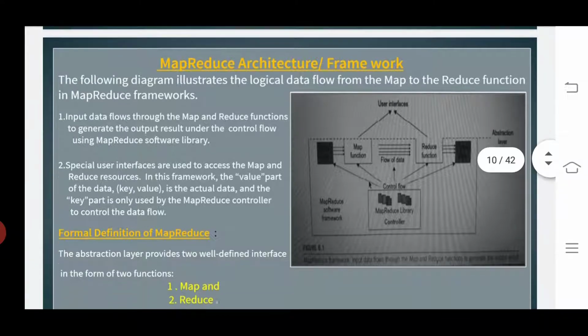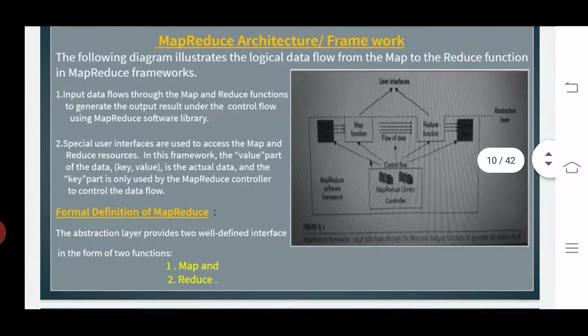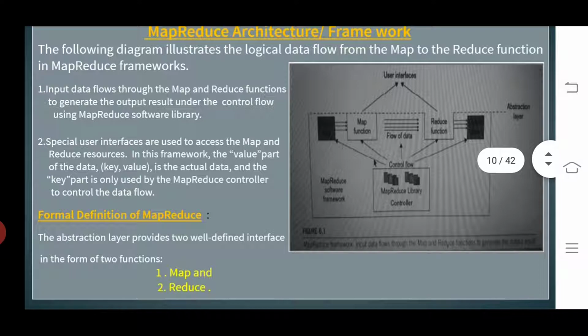Now we can learn about the formal definition of MapReduce, the abstraction. Look at this diagram, we have some layers, starting with the abstraction layer. That layer provides two well-defined interfaces in the form of two functions.